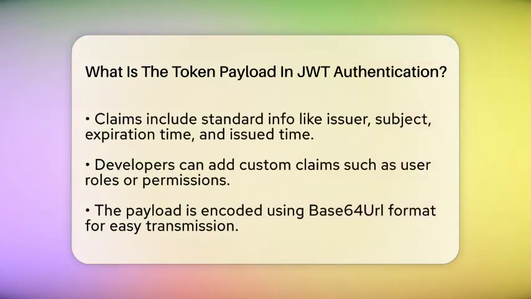Standard claims include things like who issued the token, who it is about, when it expires, and when it was issued. These are recommended by the JWT specification and help keep things organized. Custom claims are created by developers to include extra information, like user roles or permissions, that the server needs to